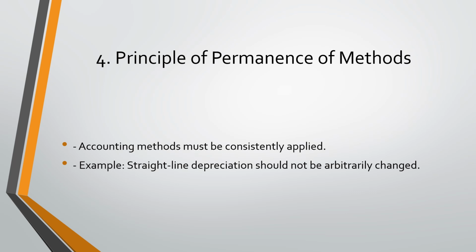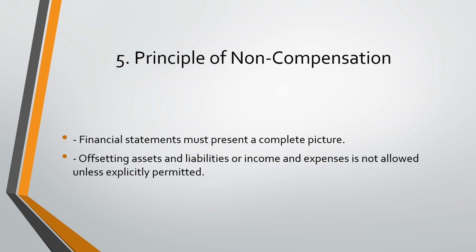4. Principle of prominence of methods. Accounting methods must be consistently applied. Example: straight-line depreciation should not be arbitrarily changed. 5. Principle of non-compensation. Financial statements must present a complete picture. Offsetting assets and liabilities or income and expenses is not allowed unless explicitly permitted.